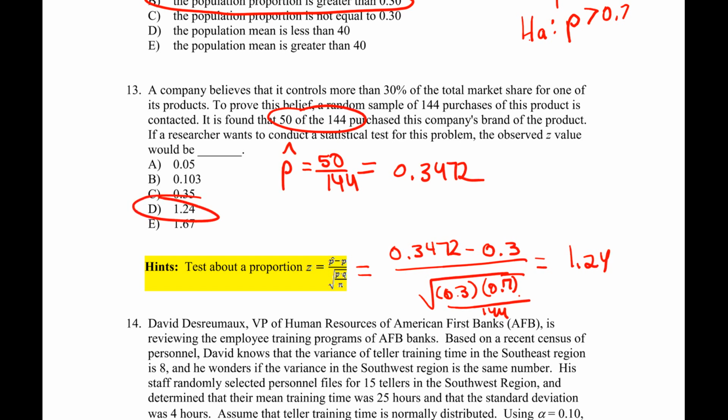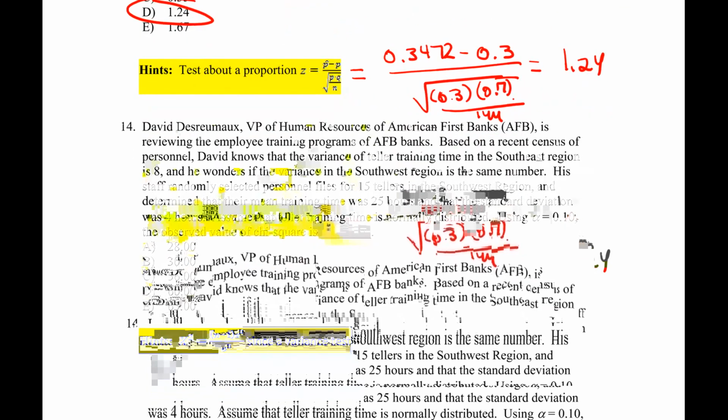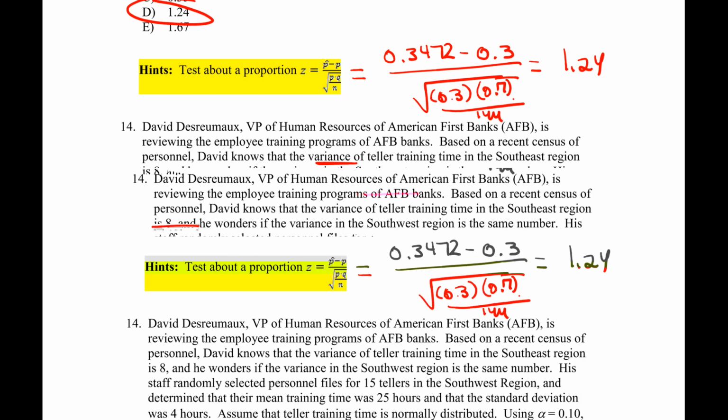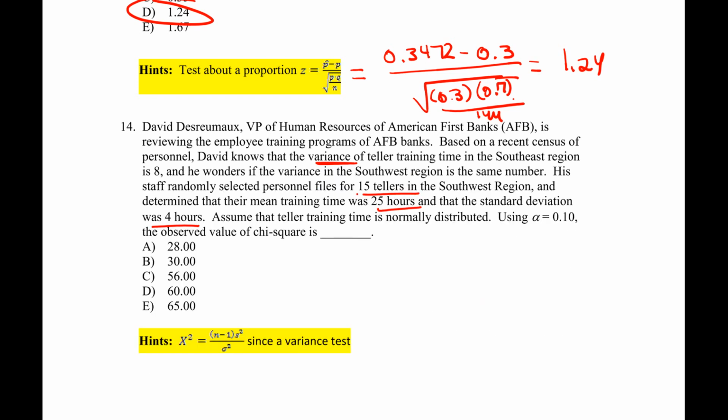All right, the next one says reviewing employee training. David knows the variance of teller training in the Southeast region is 8, and he wonders if the variance in the Southwest region is the same number. So his staff randomly selected personnel files for 15 tellers, determined their mean training time was 25 and the standard deviation was 4. Now I want to use alpha equals